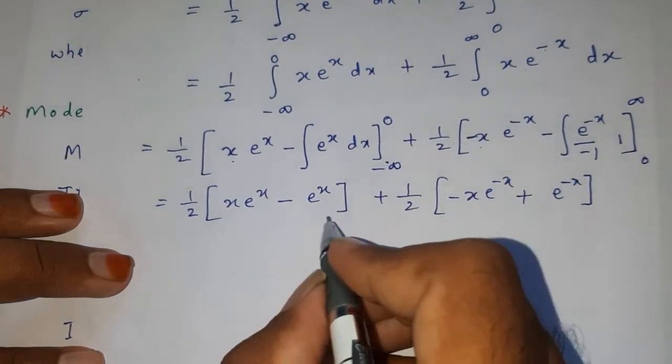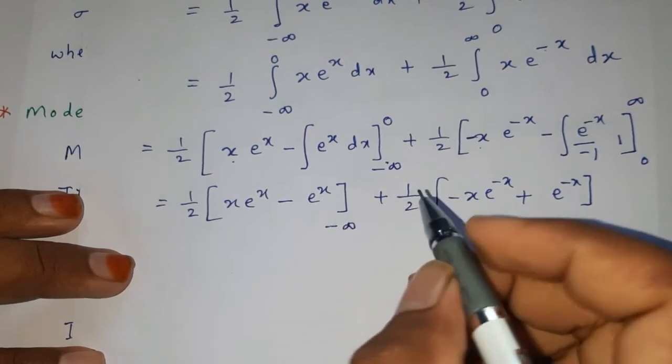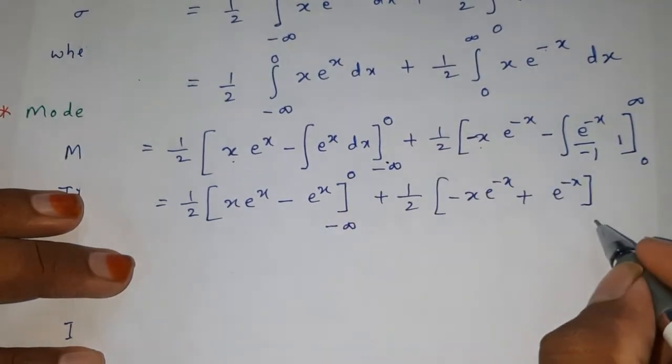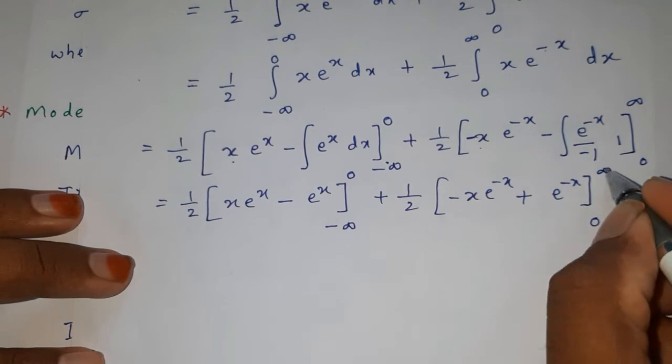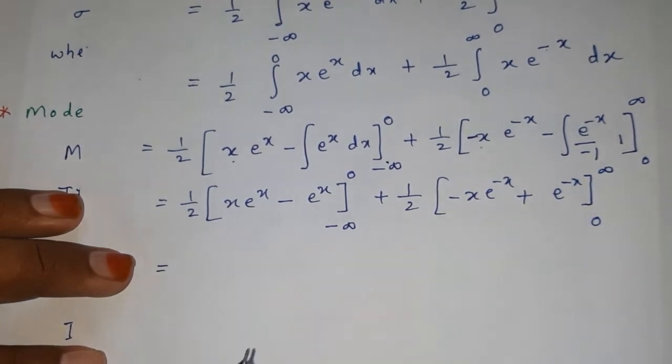Minus infinity to 0 are the limits of the first integration, and 0 to infinity are the limits of the second one.